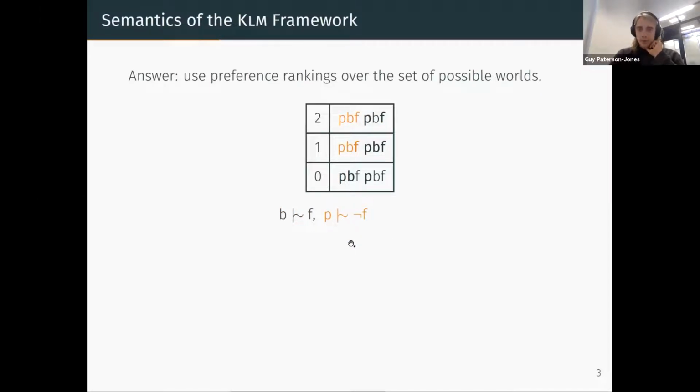This preference ranking also tells us that penguins typically don't fly, and it has some more unusual things as well. Like it says that things that aren't birds typically fly as well, which sounds a bit weird to us, but that's just because we have lots of background knowledge about birds and penguins and flying. The point I'm trying to make is that different preference rankings will satisfy different sets of defeasible formulas.